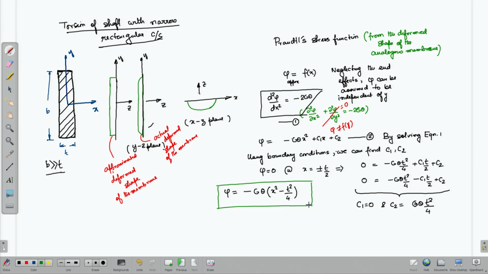Now, we will try to find out how the shear stresses can be obtained from this stress function and how the torsional rigidity of this membrane can be found from the stress function that we have derived. We will carry that on in the next lecture on this topic.